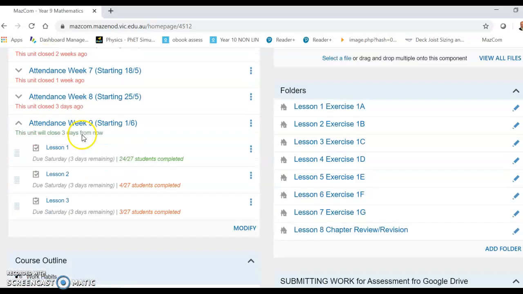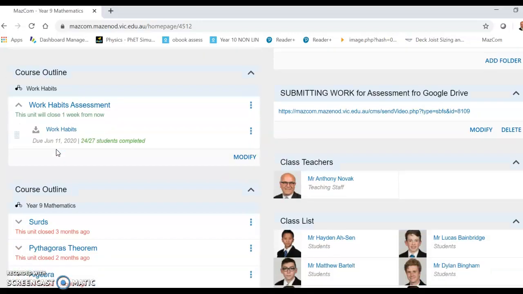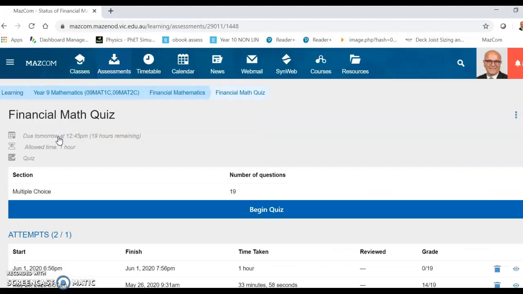Okay, so just scroll down here and you'll mark it for lesson 3 or lesson 2, one of those 2 days. That's Thursday or Friday. And then you scroll down, keep going, and there's your quiz. Click on that and then click on begin quiz. Remember, you have 1 hour, okay? Sorry, there's 19 questions, not 18.